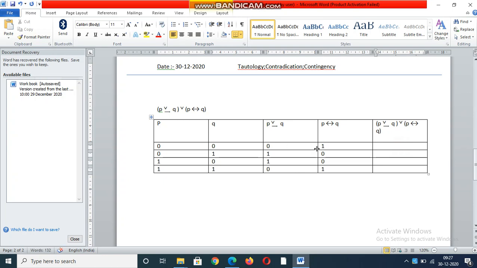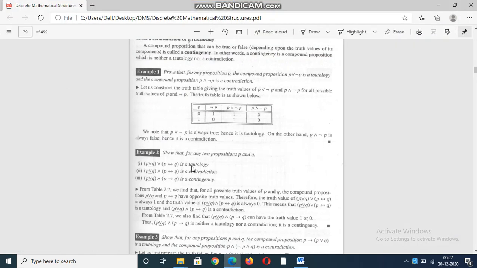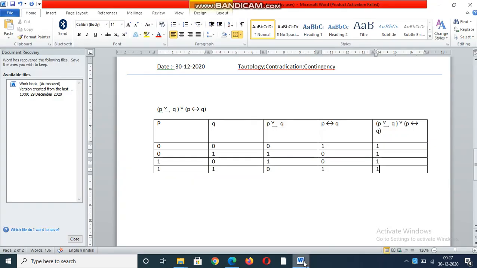You observe here, 0, 1 means 1. So 1, 0 output is definitely true. In the same manner 1, 0, 1. Next 0, 1 output is 1. You observe, in the question it is mentioned, is it a tautology? Yes, it is 100% tautology. It is tautology. Fine.